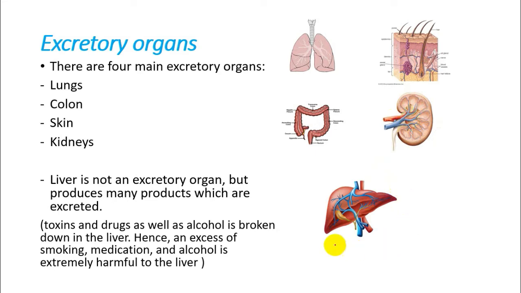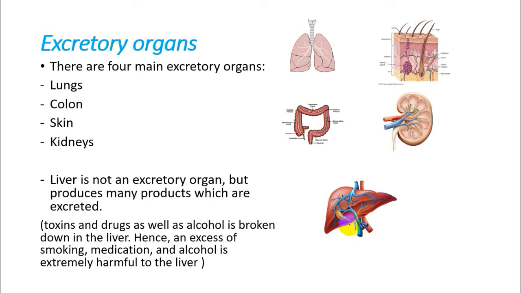Sometimes they say that the liver is also one of the excretory organs, but actually the liver is a structure which is producing the waste materials. For example, toxins or poisons and also some drugs that we are using are denatured, or we can say broken down to the smallest particles, inside the liver. And using too many drugs and alcohol is dangerous for the liver, because the liver can lose some of its abilities.